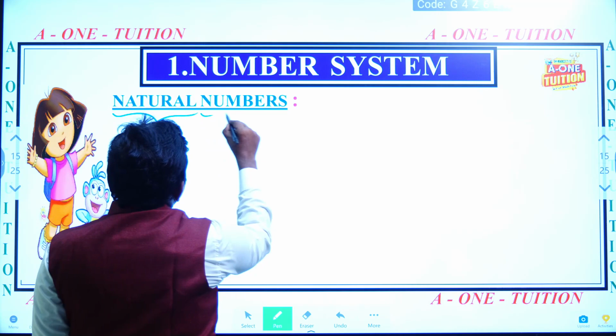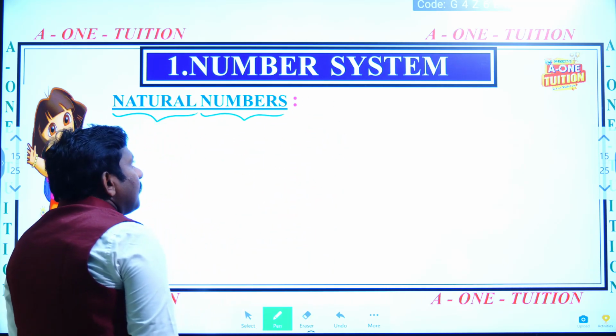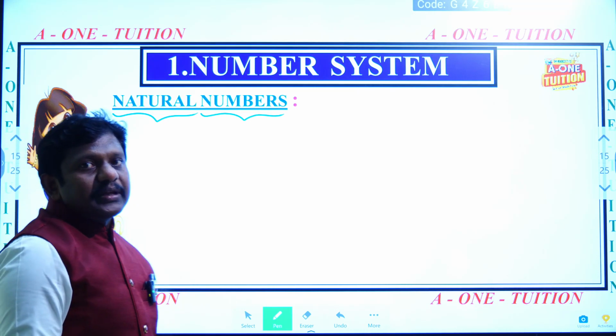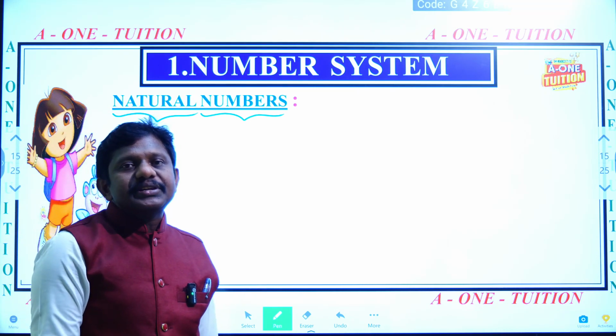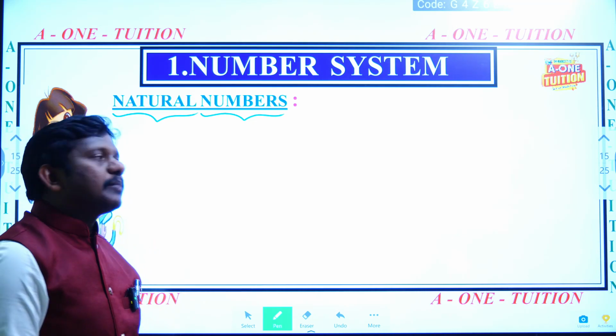Natural numbers. Numbers that we use for counting purposes are called natural numbers.